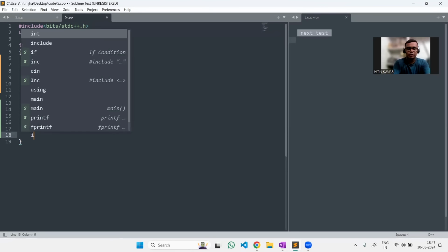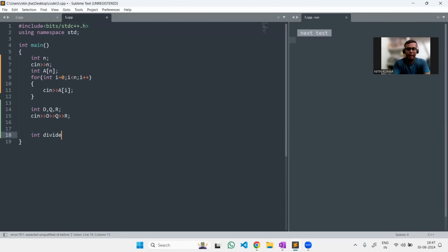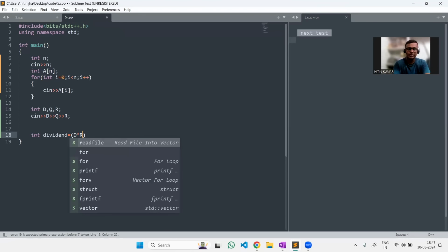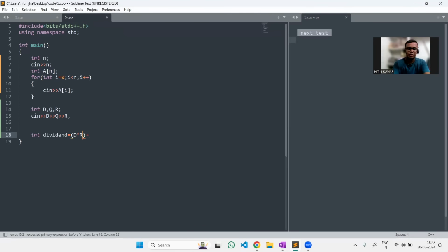Now our logic will come. We have to create a dividend, and the dividend will be nothing but D multiplied by Q plus R. So this is the formula. After implementing this formula in the dividend variable, we have the value of the dividend of this particular problem. Now our task is pretty simple. We just have to find at which index the dividend is occurring. So let me create an answer variable, which is -1 initially.